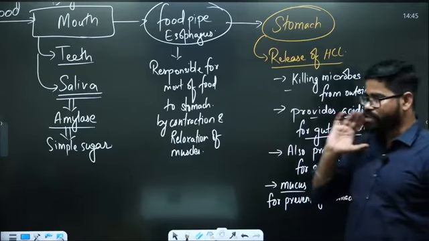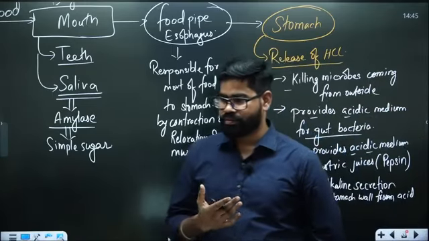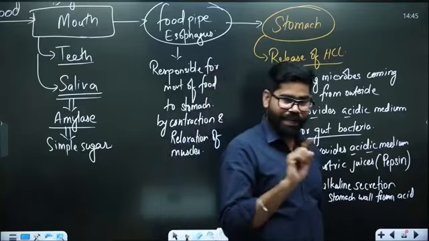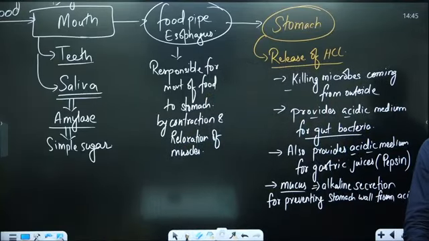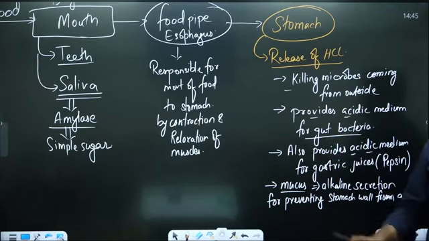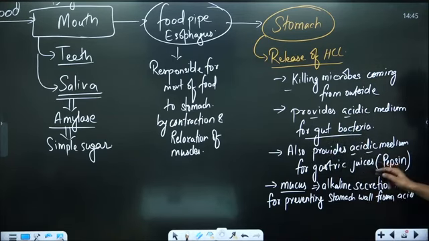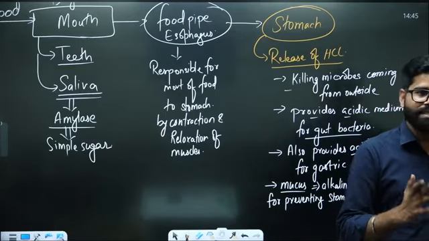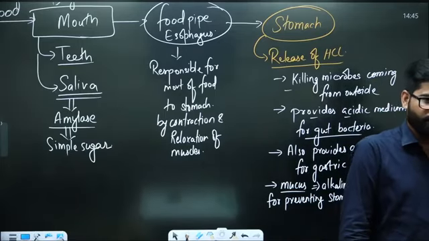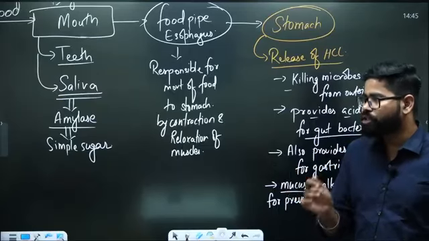But amylase was there in the mouth. So when it is coming to the stomach, just see here, what is the role of the gut bacteria? Why do we have bacteria inside our body? We have it for the digestion process.